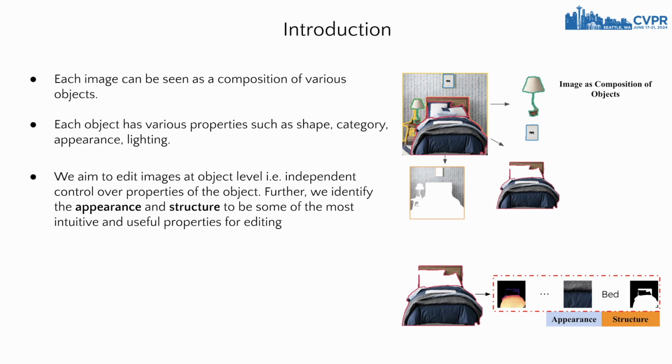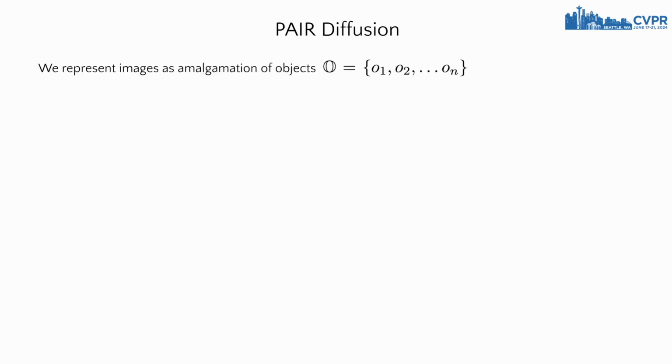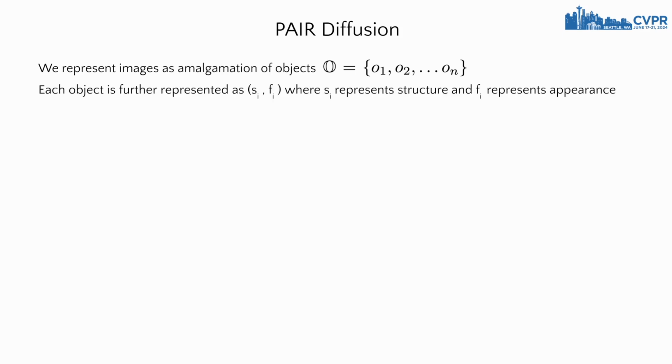We show that this naturally leads to a general and comprehensive image editor supporting various editing operations such as editing shape, appearance, adding objects, localized free-form shape editing, and object-level image variations. We design a framework such that user has full control over various editing operations. We represent an image as an amalgamation of objects where each object is represented using structure and appearance. We aim to learn a model that can generate images conditioned on these object properties.